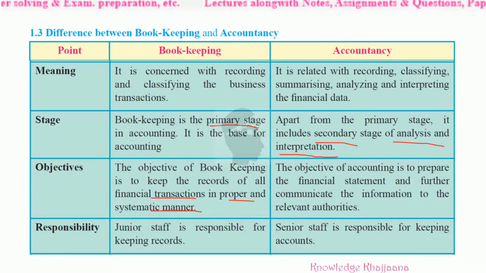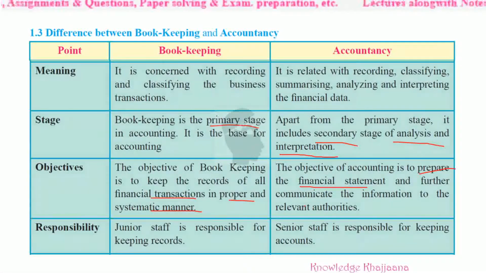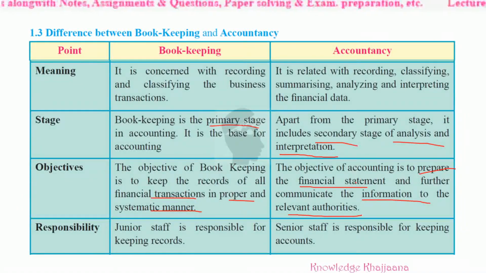But apart from that, what are the objectives of accountancy? The objective of accountancy is to prepare the financial statements and further communicate the information to the relevant authorities. What is meant by financial statement? That we will see later on. But it includes preparation of the financial reports and statements, and to communicate means to send those reports which he has prepared to the relevant authorities, maybe to the management, maybe to the owners, for taking the final decisions. That is done by the accountant under his work of accountancy.